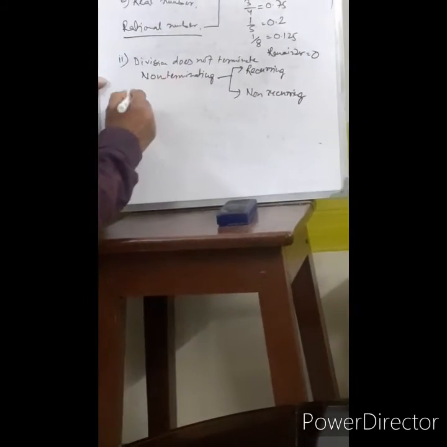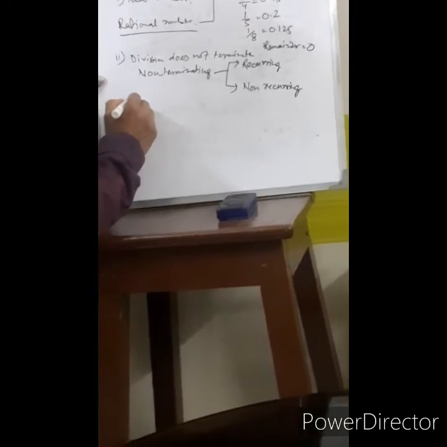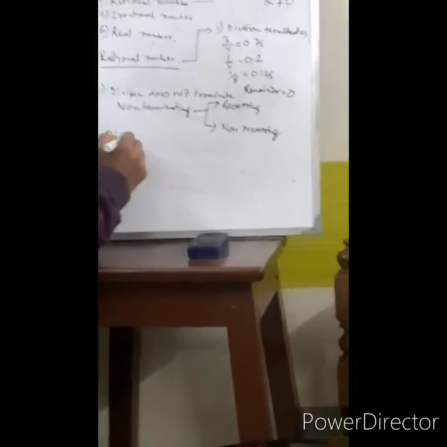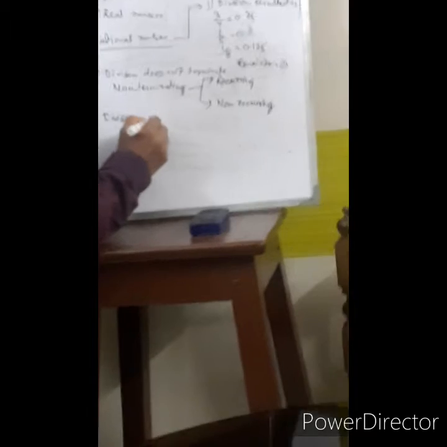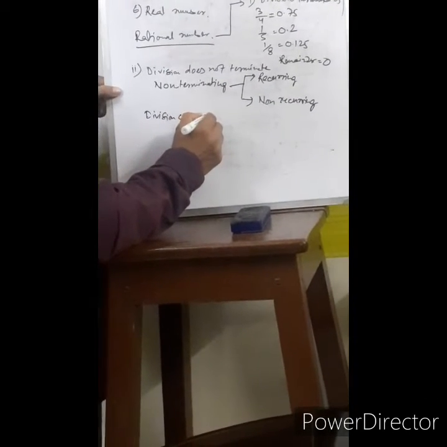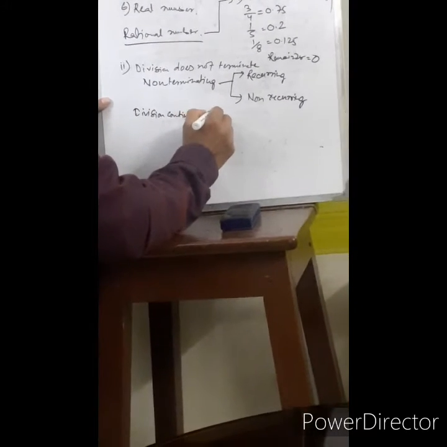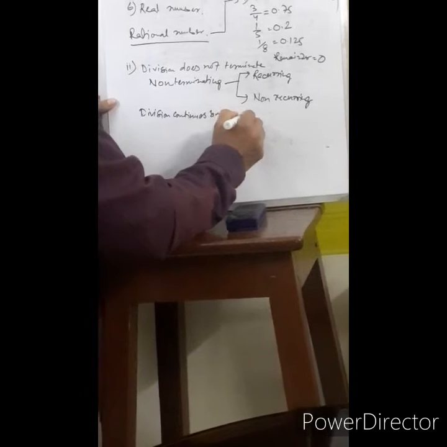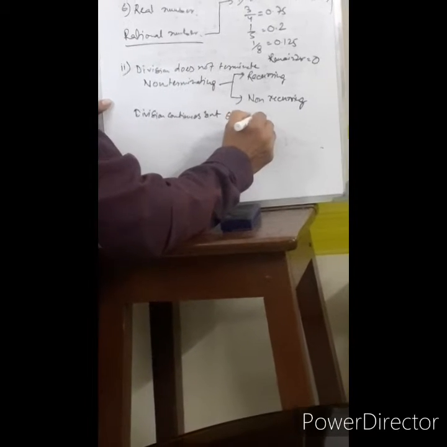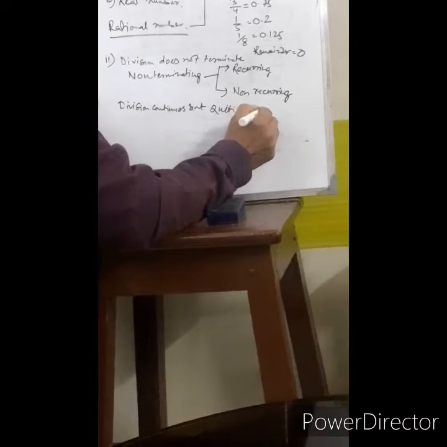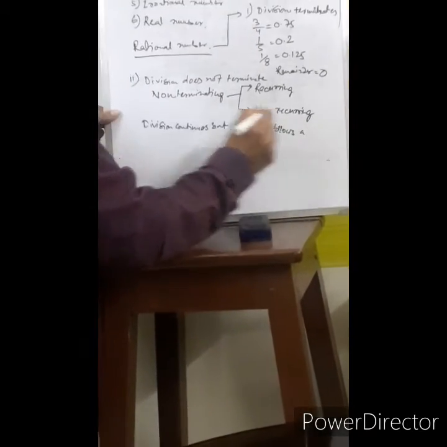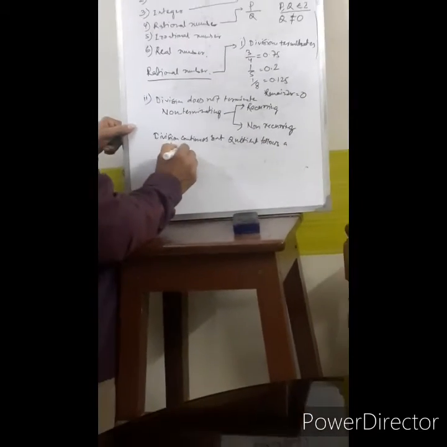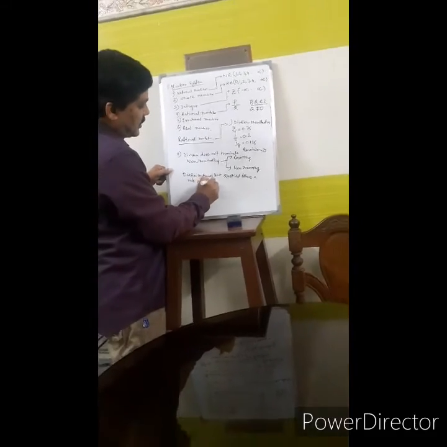Non-terminating recurring means when division continues but the quotient follows a rule of repetition.